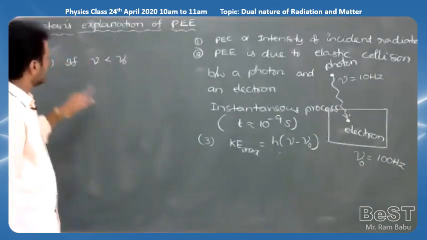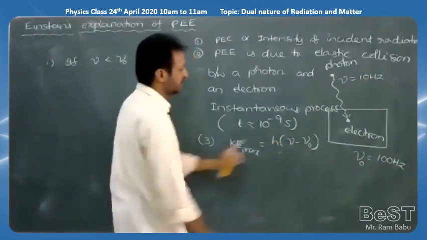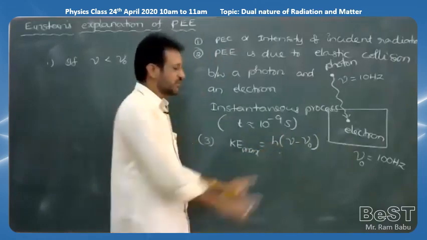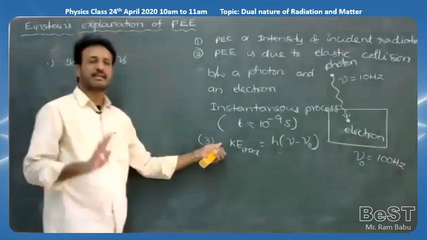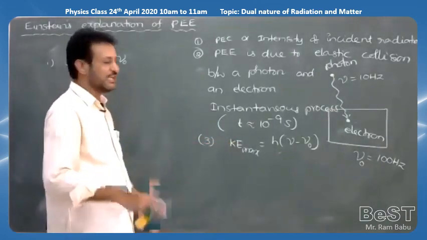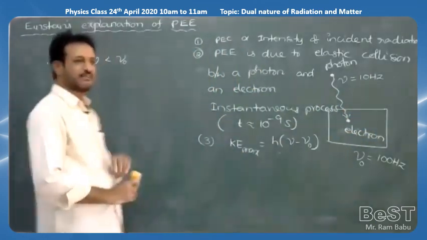Check this equation. So KE maximum is equal to h into nu minus nu naught. If nu is equal to 10 hertz, but nu naught is equal to 100 hertz, so 10 minus 100 is equal to minus 90. So kinetic energy will never be negative. If kinetic energy is negative, it is impossible. That's why no photoelectron is emitted from the metal surface. So that is the explanation given by Einstein.